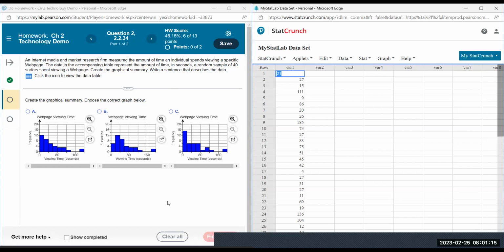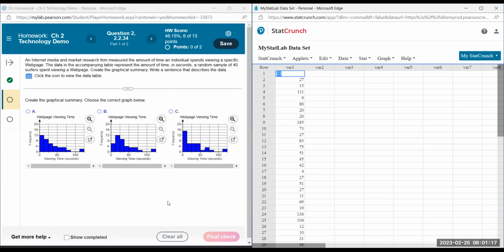An internet media and market research firm measured the amount of time an individual spends viewing a specific web page. The data in the accompanying table represent the amount of time in seconds a random sample of 40 surfers spent viewing a web page. So this market research was probably for a company that sells products to surfers. And maybe they want to see how popular this web page would be. Create a graphical summary, write a sentence that describes the data.